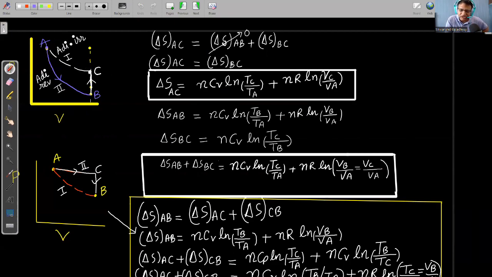So here we are saying that the initial and final state is the same. This is the first path, which is adiabatic irreversible. This is the second path, which is made of reversible steps. Entropy change in both paths should be the same because the initial and final state is the same. So entropy change in AC is equal to entropy change in AB plus entropy change in BC. Entropy change in AB is 0 because it is adiabatic reversible, so Q reversible is equal to 0. So entropy change in process A to C is equal to entropy change in process B to C. So I want to prove this for the irreversible process A to C.